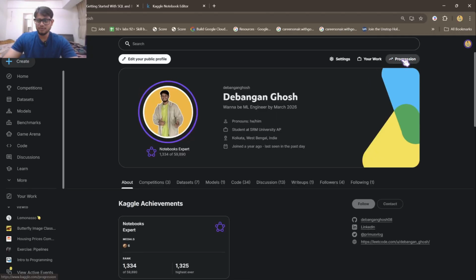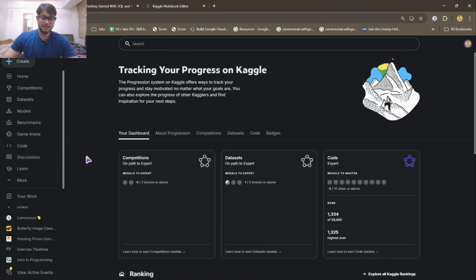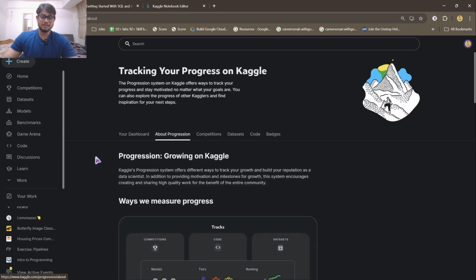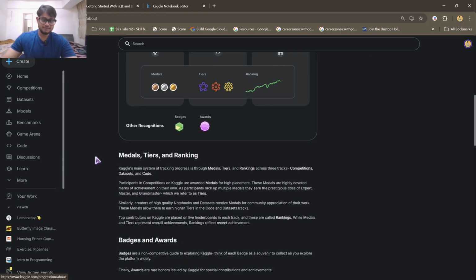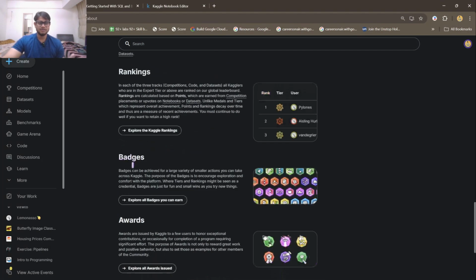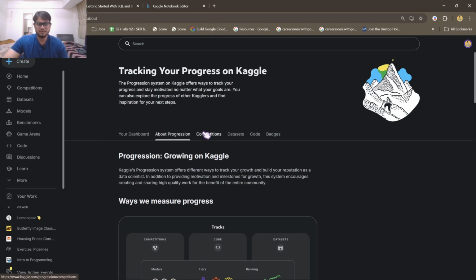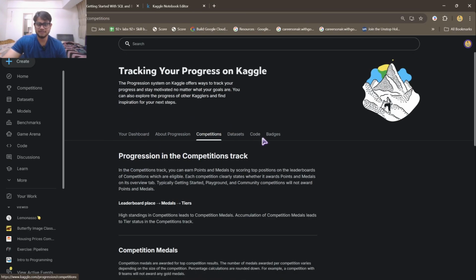Coming to the progressions tab, you can basically see how the rank is done. You can read all of this, and to summarize it, I would explain in brief. We have competitions, datasets, code, and discussions also, but it's not mentioned over here.